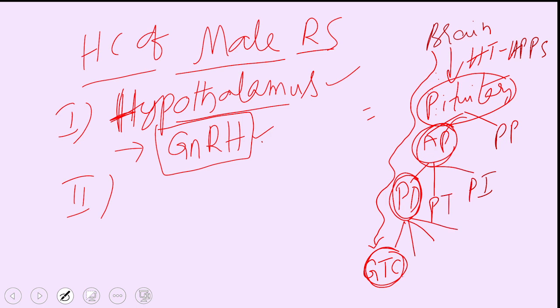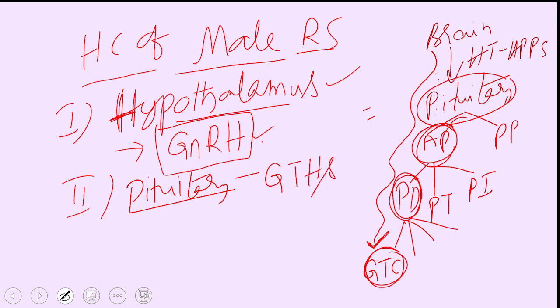Once they reach the gonadotrophic cells, now what happens? The gonadotrophic cells, under the stimulation of the gonadotrophic releasing hormone, start secreting gonadotrophic hormones. So the second hormones that are released here are gonadotrophic hormones secreted by the gonadotrophic cells of the pars distalis of the anterior pituitary.